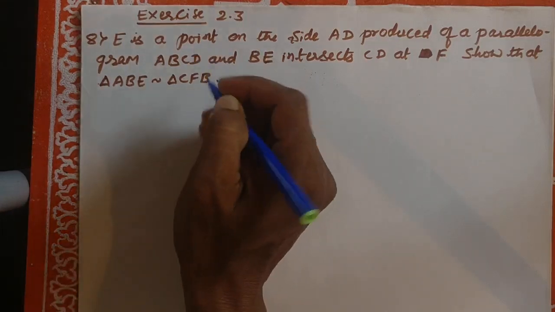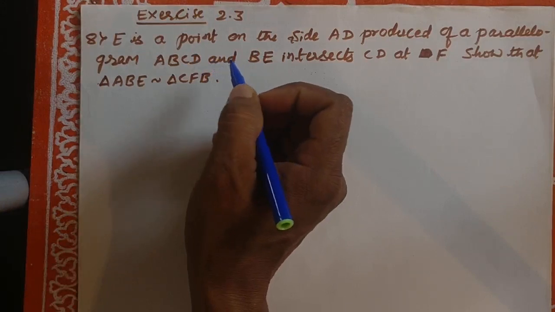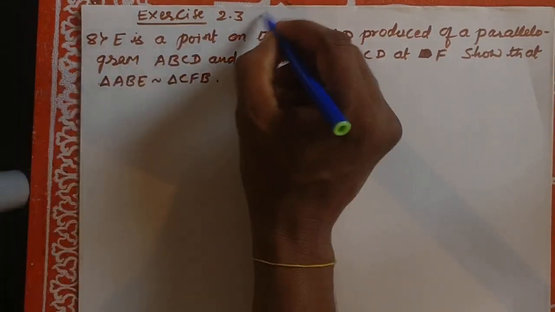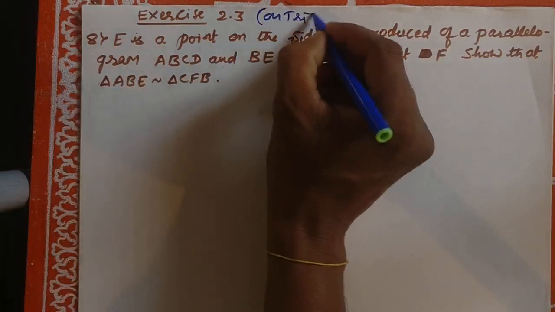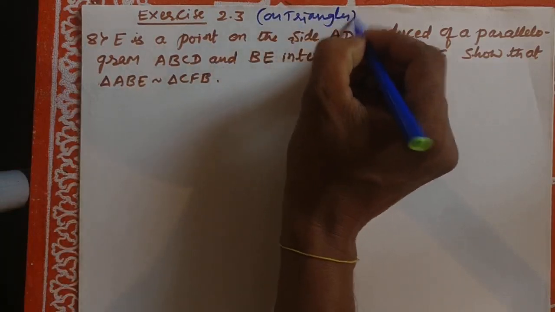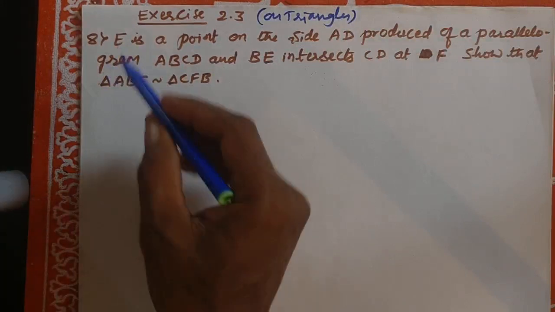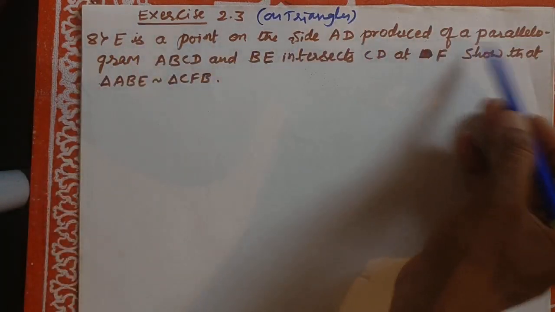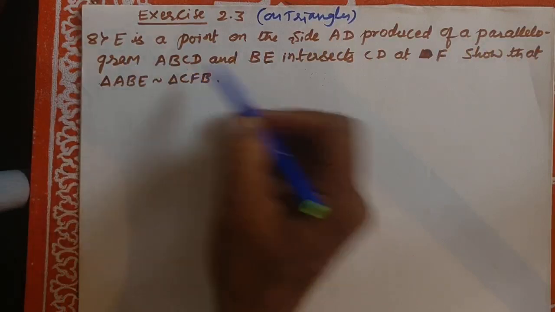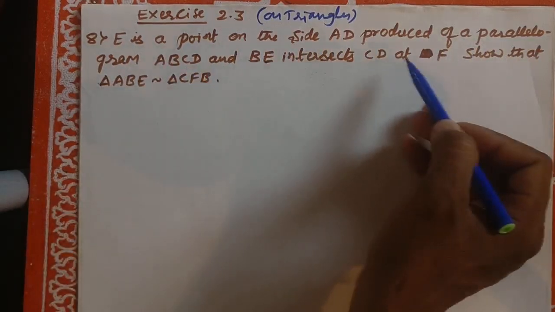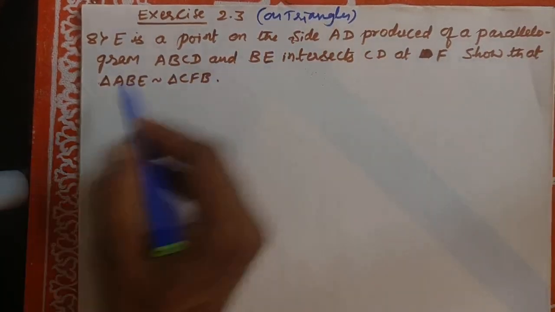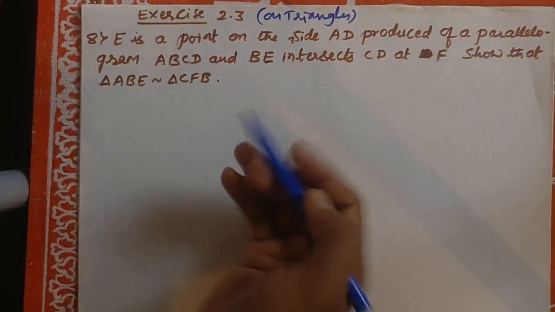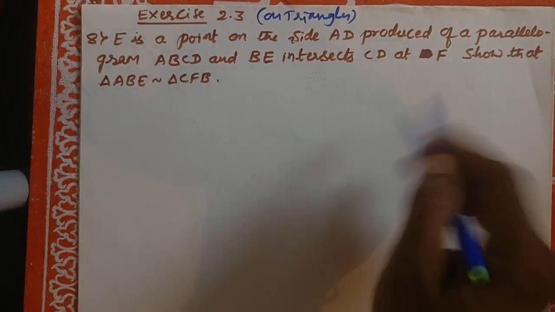Dear students, today in this class we have to discuss exercise 2.3 on triangles. This is the 8th main question, okay? On triangles. Here we have the question: E is a point on the side AD produced of a parallelogram ABCD and BE intersects CD at F. Show that triangle ABE is similar to triangle CFB. Here they will not give a figure, we have to draw.